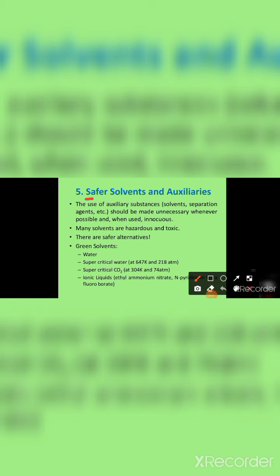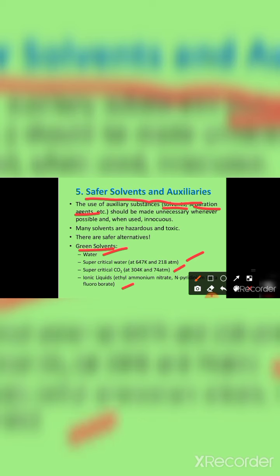The fifth one is safer solvents and auxiliaries. Here we use auxiliary substances like solvents and separation agents, etc. They should be unnecessary whenever possible, and innocuous when used. The green solvents in green chemistry are water, supercritical water, supercritical CO2, and ionic liquids such as ethylammonium nitrate and pyridinium tetrafluoroborate. We know that many solvents are hazardous and toxic, so we have to use safer solvents in green chemistry.